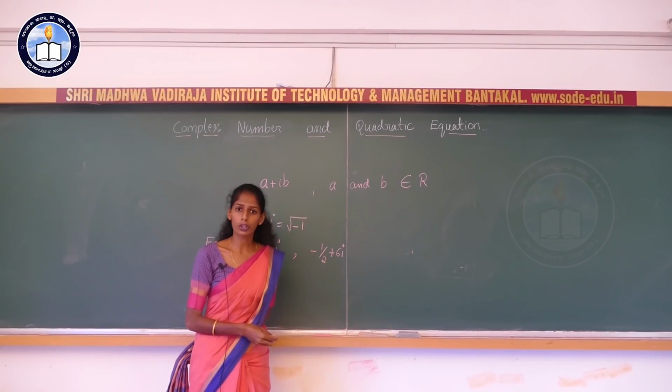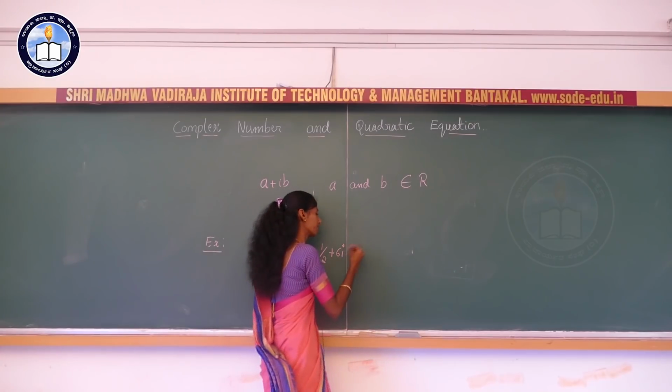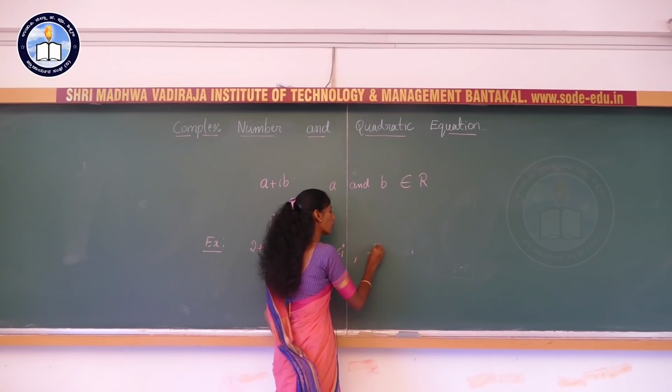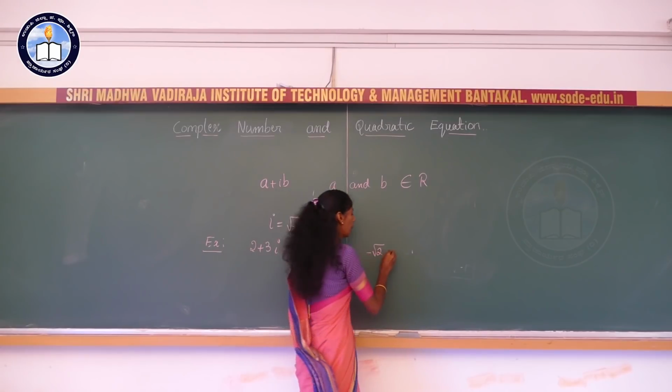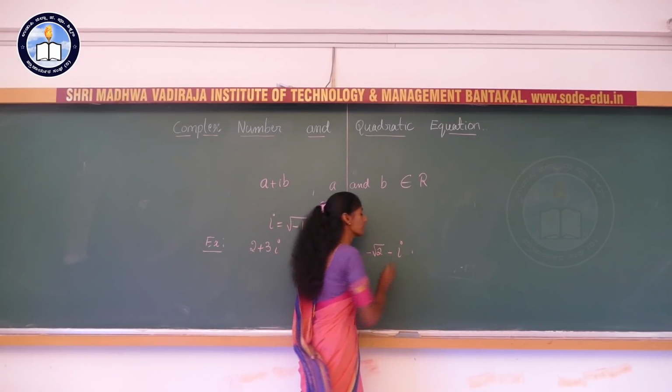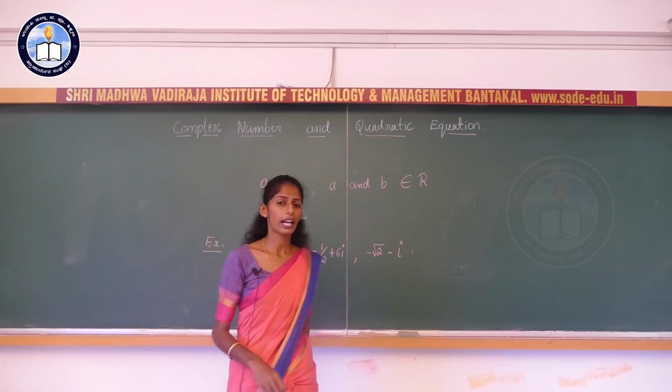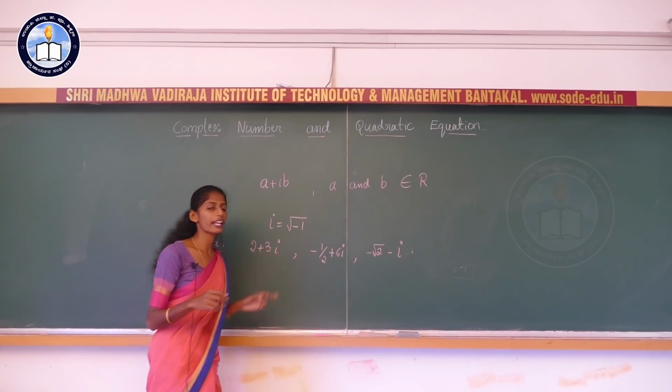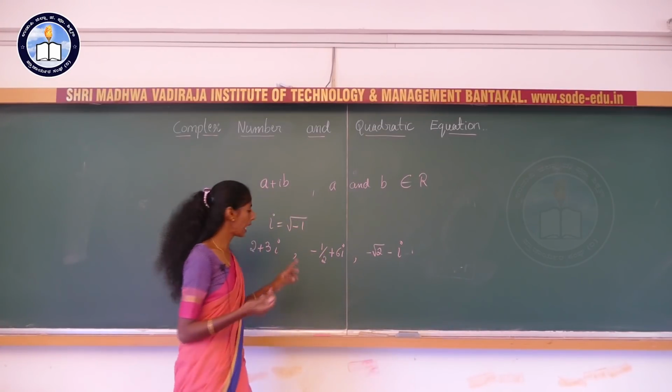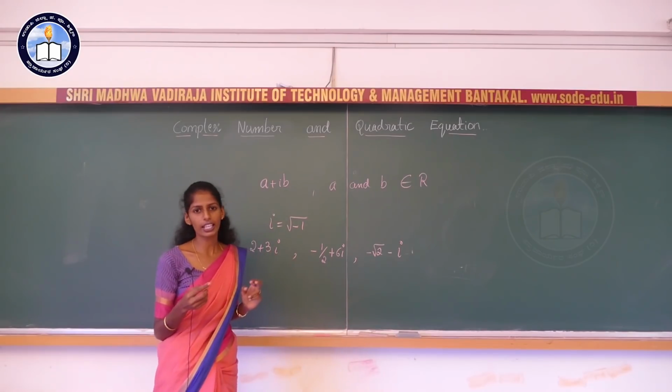This is also a complex number. Next, minus root 2 minus i. This is also a complex number. In the place of a and b, we have real numbers and an included imaginary number.